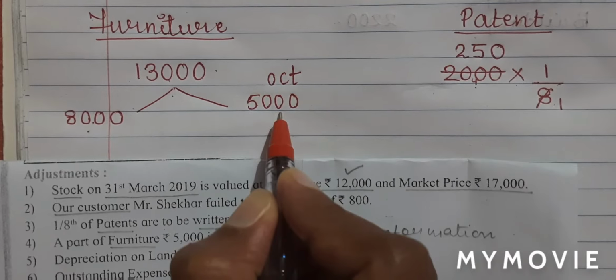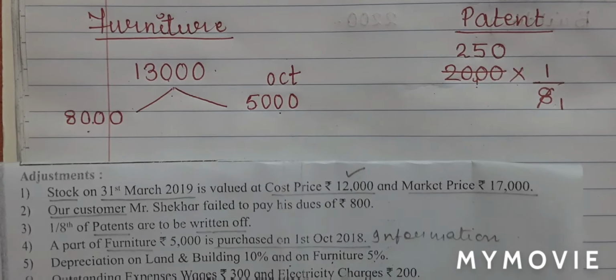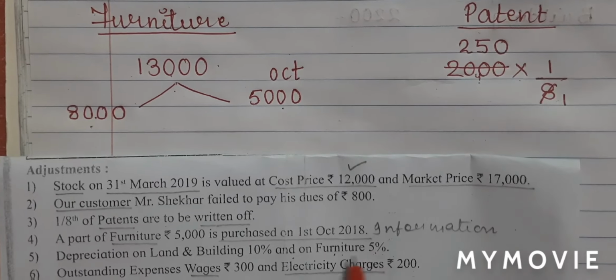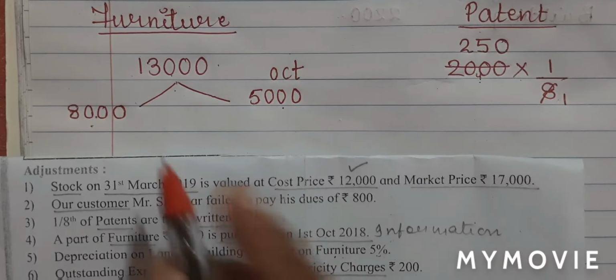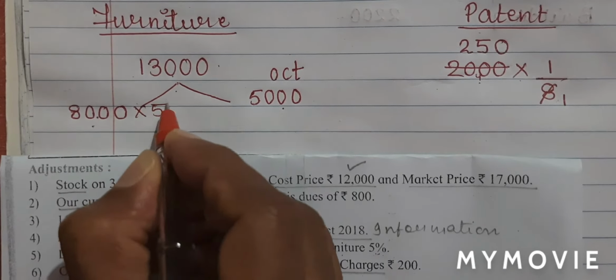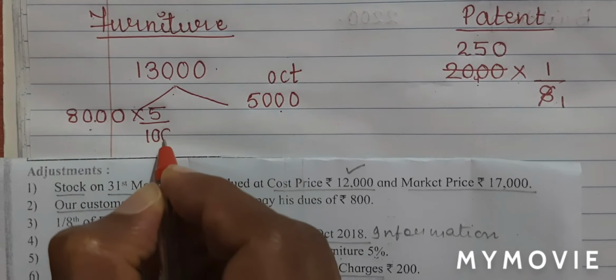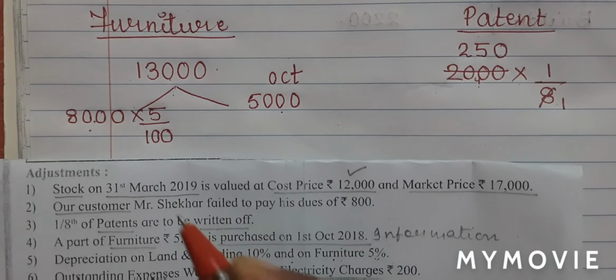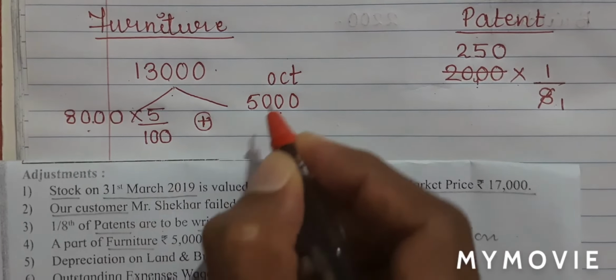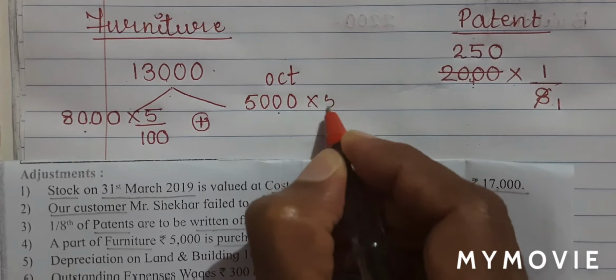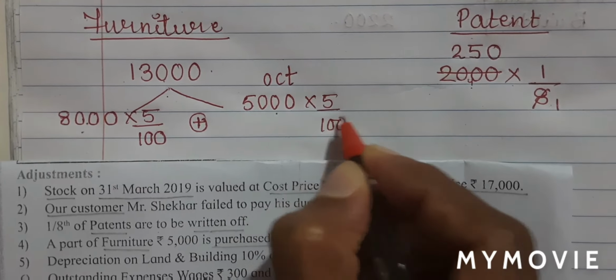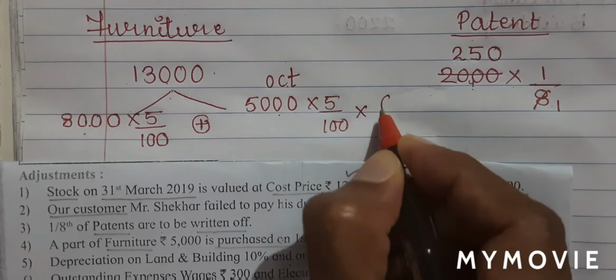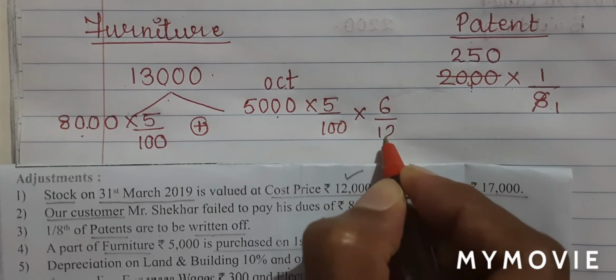So now we can calculate our depreciation. They have said that furniture is calculated at 5%. So let us calculate 5%. This is at the beginning of the year, so we do not have any date. Plus 5,000 furniture, 5%, but it was bought in the month of October. So I'll calculate it for 6 months.